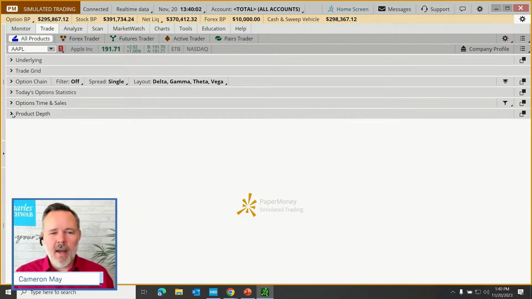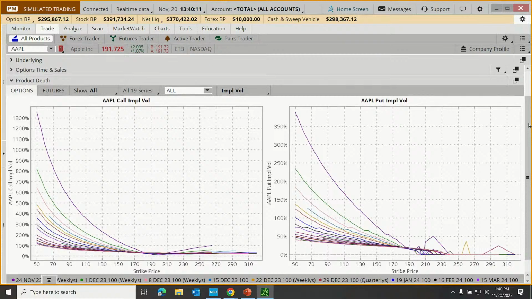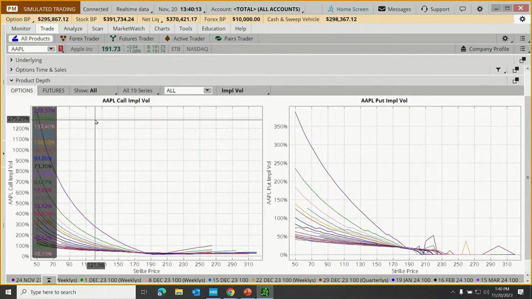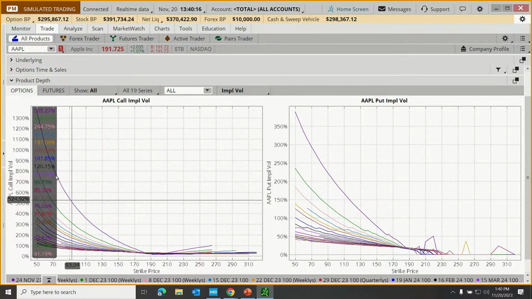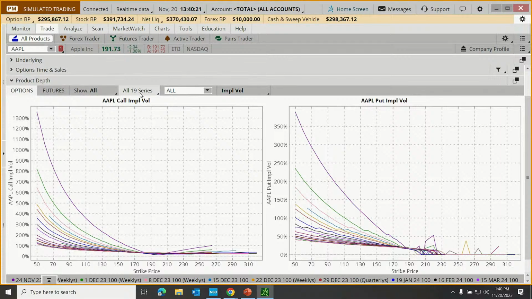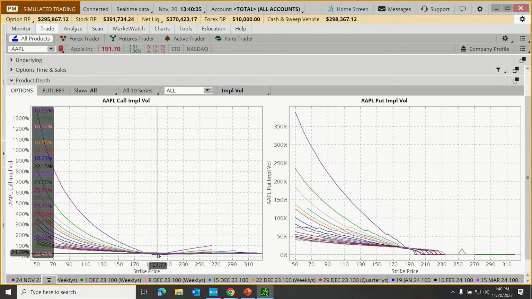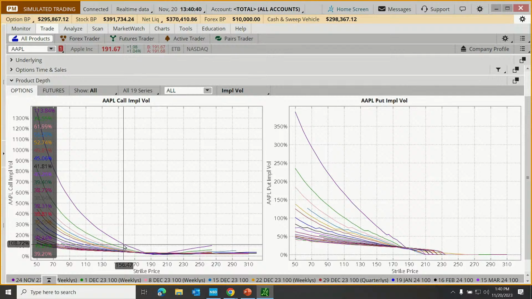Now, finally, we have something called product depth. I don't know how far I want to go into this, but it's a graphical representation of all sorts of things relating to option strike prices. By default, this is showing us the implied volatility of the 19 expiration series on Apple. That's pretty deep. But you can see a bit of a U shape to this. The at the money options will typically have the lowest implied volatility, rising as we go out of the money up or out of the money down. That's a quick way to look at that.